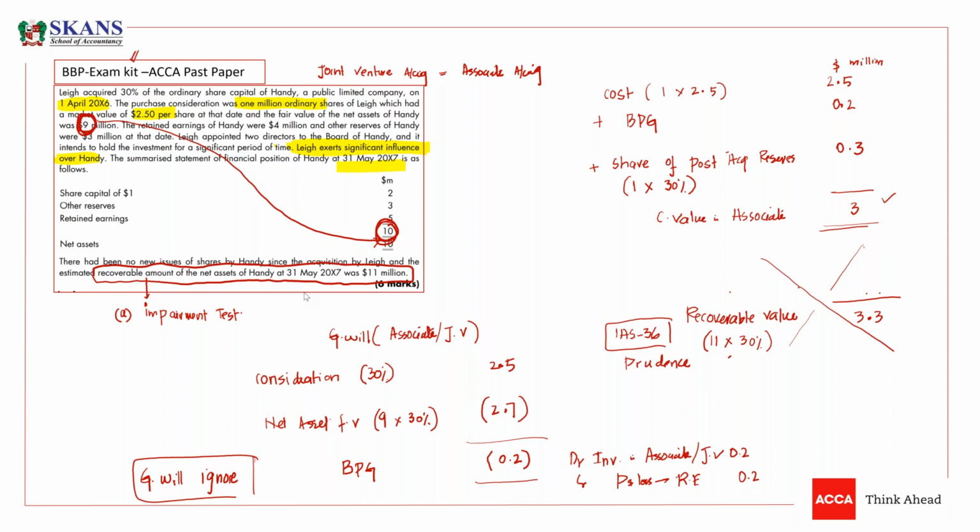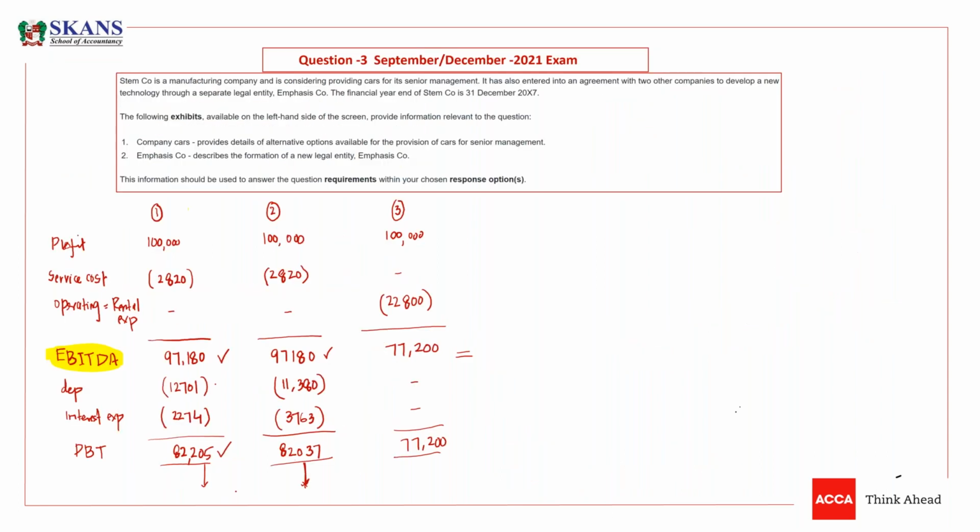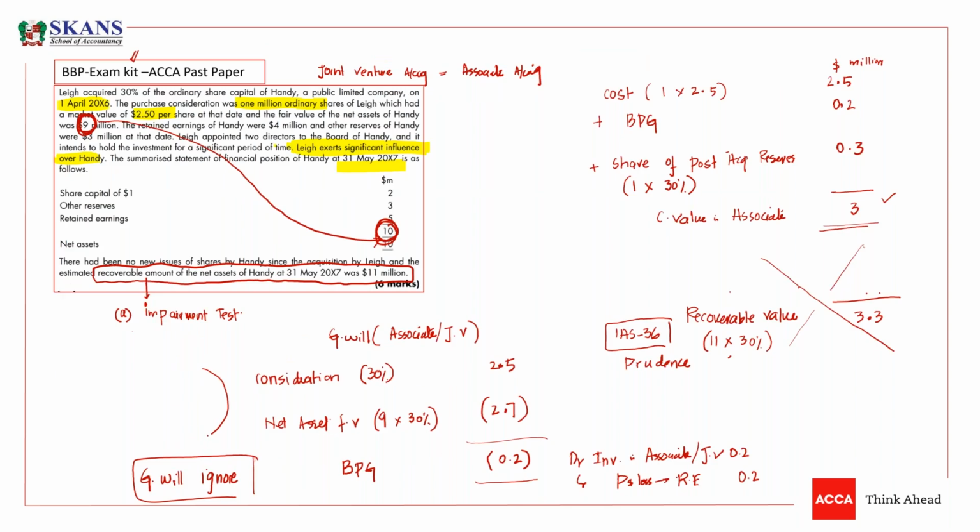Goodwill should be calculated only for a subsidiary and it should be presented only for a subsidiary. If we have goodwill for an associate, we are going to ignore this. We are not going to write it separately on the statement of financial position. Why are we calculating goodwill? To understand whether there is a bargain purchase gain or not. If there is a bargain purchase gain, then we will record it, otherwise we will just ignore the goodwill.